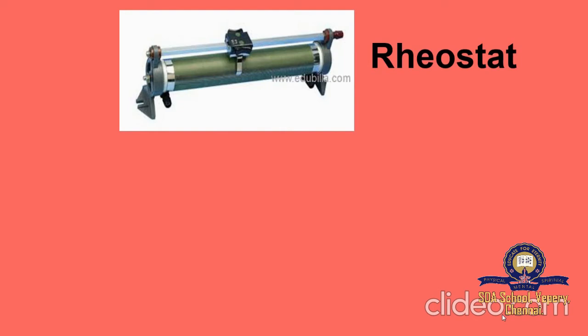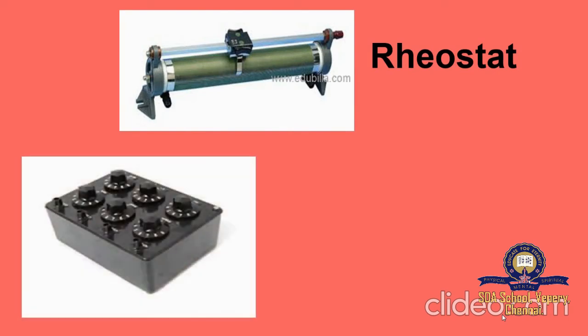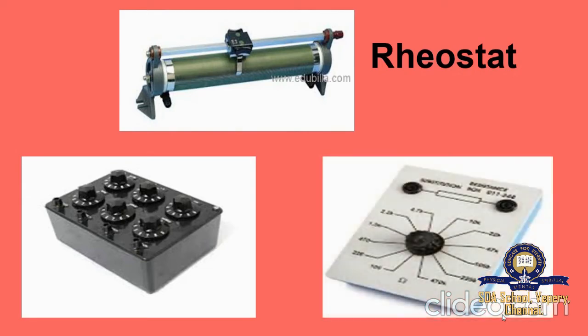This is one type of rheostat, and this is also a variable resistor. It also has various knobs to set a desired value of resistance. And this is also a variable resistance. So these are different types of rheostats, and these three give variable resistance, whereas the resistor is the only one which gives a fixed resistance.